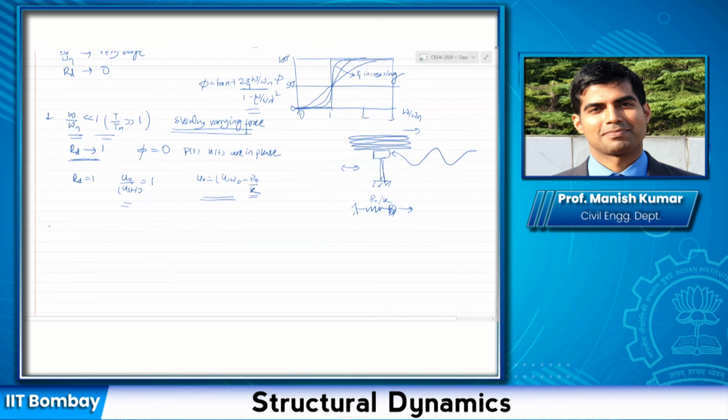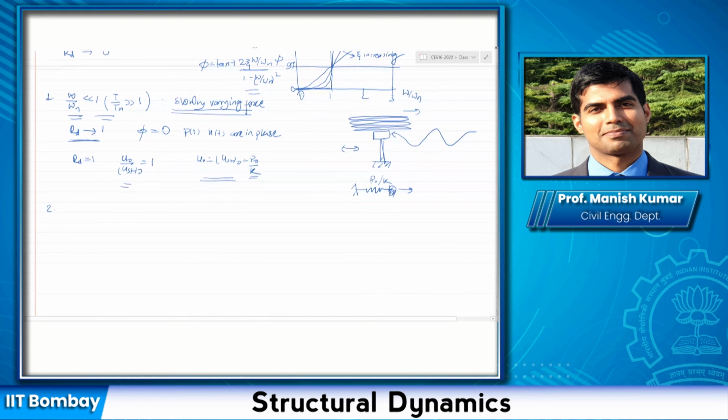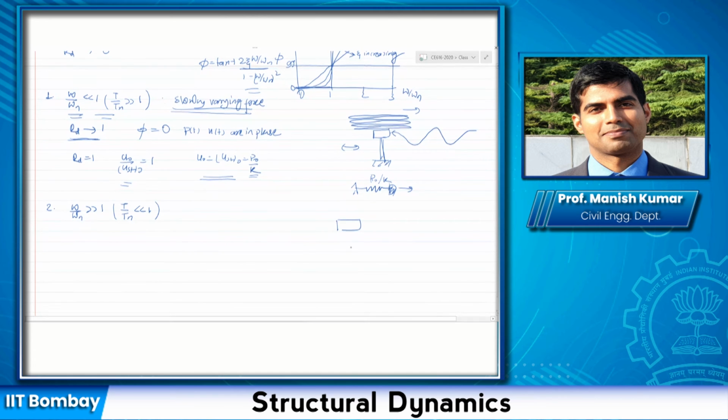Let us consider the second bounding case, which is omega by omega n greater than 1, which means T by Tn is less than 1. Now what it means is that your load is varying at a very high frequency compared to the frequency of the system. To get a physical meaning of this, again let me draw the same structure. Now in this case, instead of having this variation, it is like this. A very fast moving load is being applied here.